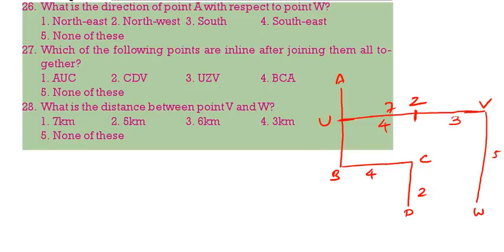Now come to the question. What is the direction of A with respect to W? It is north and to the west, so northwest. Now which of the following are in line? U, Z, V are in the straight line. Then what is the distance of V and W? Between V and W, 5 meters. 2 is the correct answer.